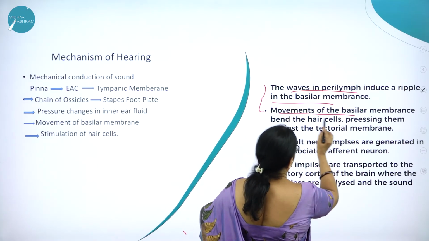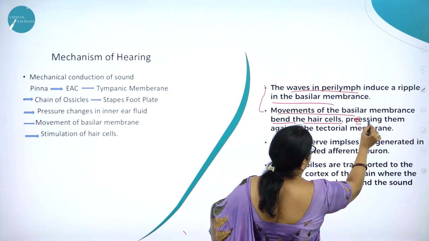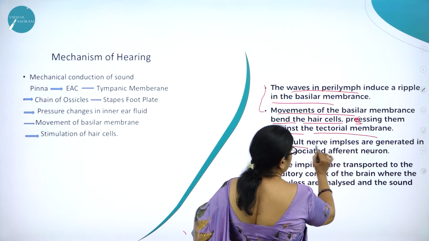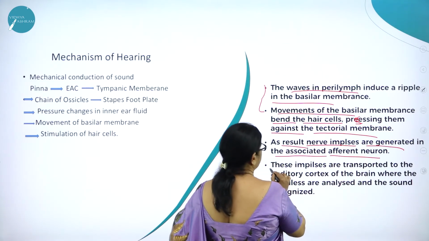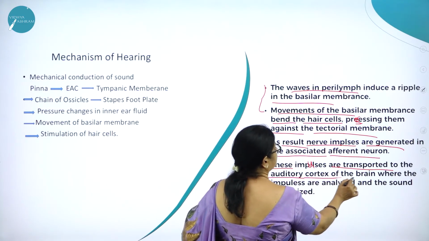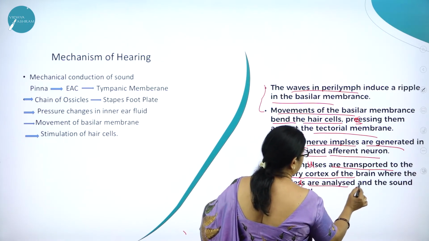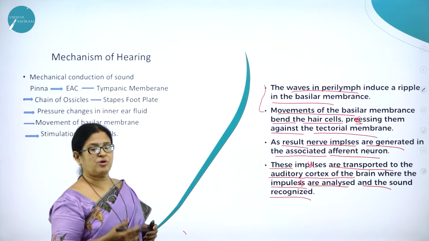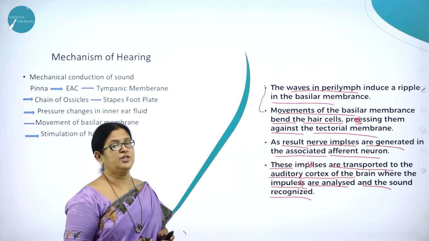Movements of the basilar membrane bend the hair cells, pressing them against the tectorial membrane. As a result, nerve impulses are generated in the associated afferent neuron. So these impulses are transported to the auditory cortex of the brain, where the impulses are analyzed and the sound is recognized. So here, as I said, there is always a coordination of the organ with the neural system or the nervous system.